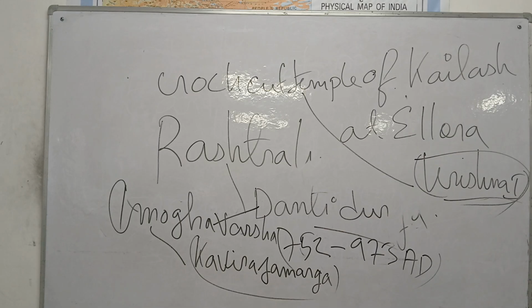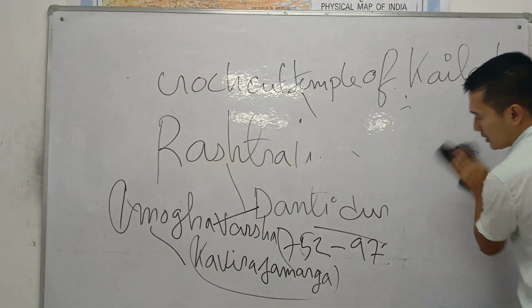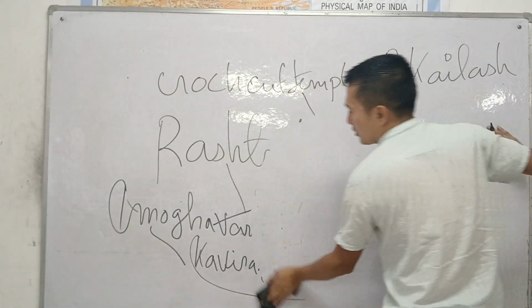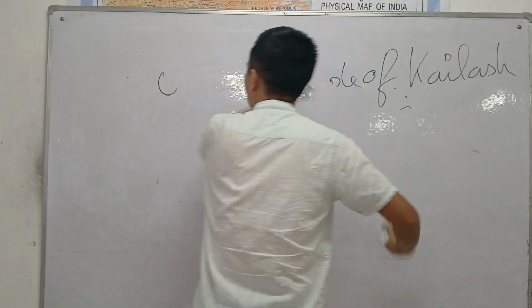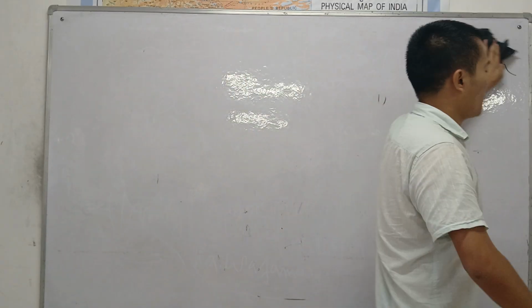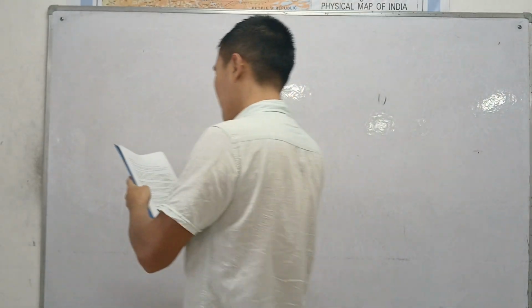So I don't think we will study that topic. So many kings, but no, this will only confuse you. These are minor dynasties, so I will not go deep into any other topics here. Just the basic thing. We will shift to the other topic. Next will be the Pratiharas.